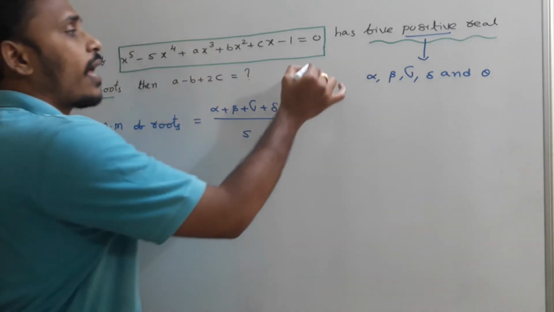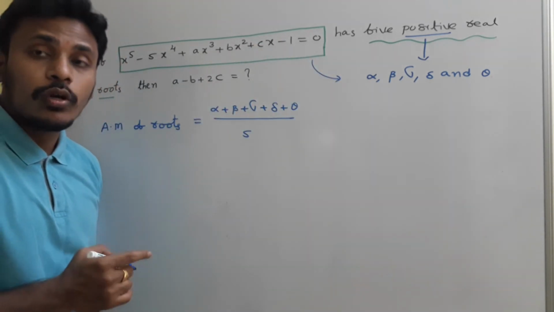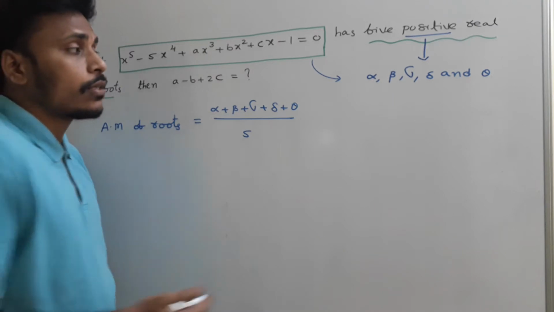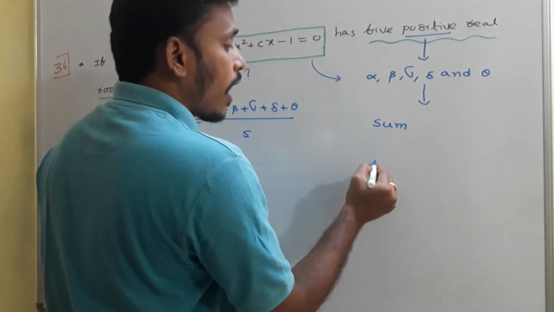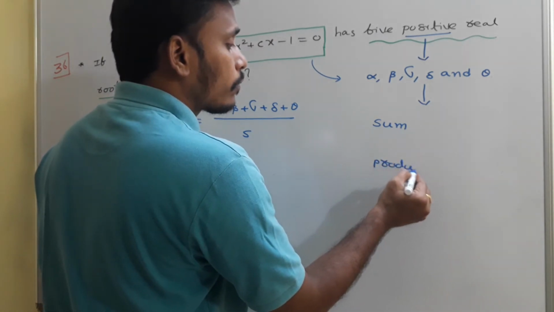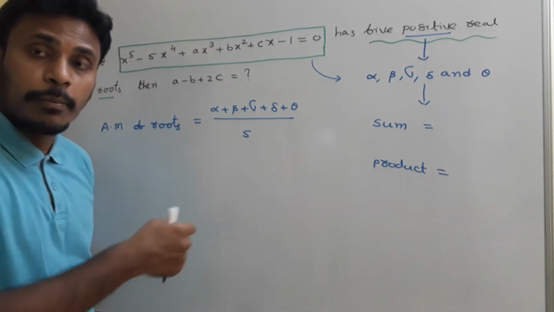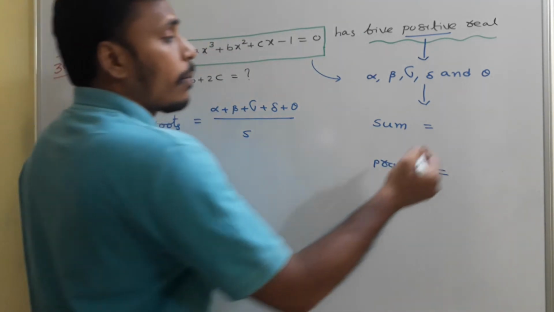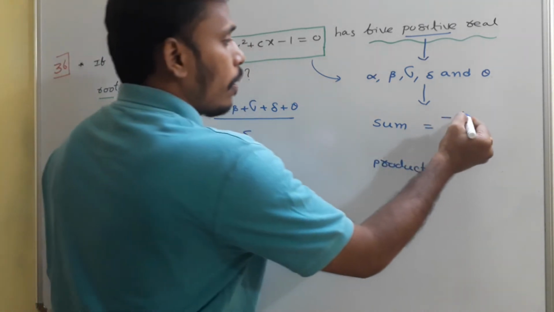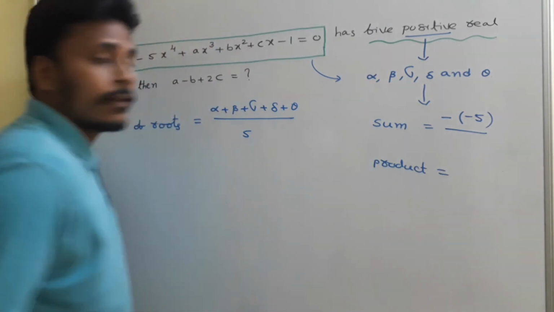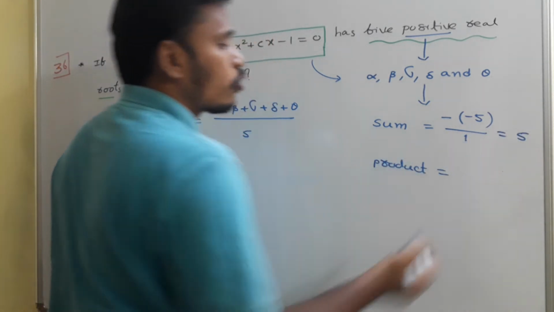Since this equation has 5 roots, we need to write the sum of roots as well as the product of roots. Sum of roots is minus b by a, is it right? Minus b by a in the sense minus of the coefficient of x power 4, minus 5, divided by the leading coefficient which is 1. Minus of minus 5 by 1 is equal to 5.